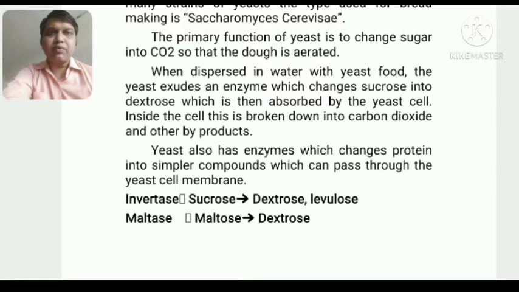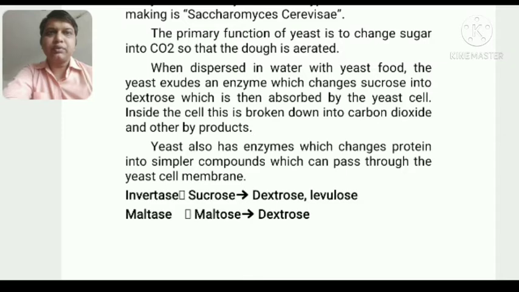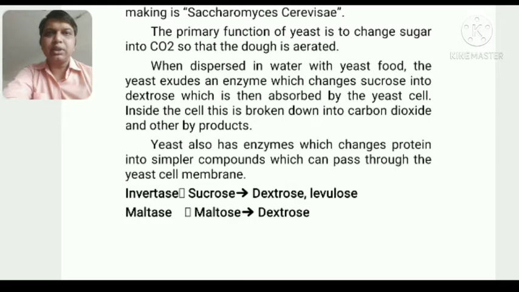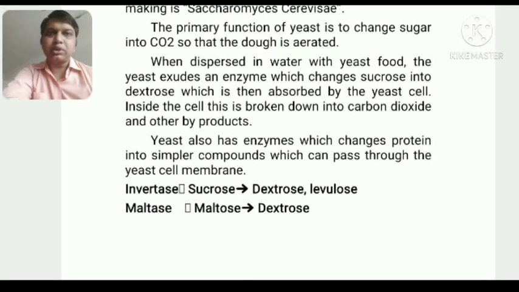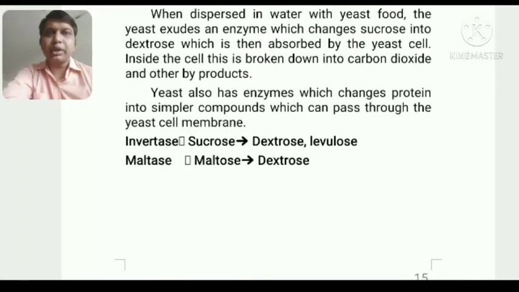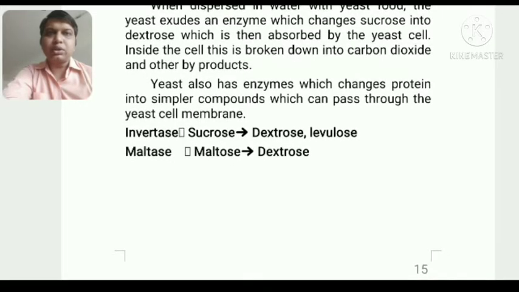When the yeast is mixed with the yeast food and dispersed into the water, this water goes to each and every part of the dough. The yeast exudes enzymes which change sucrose into dextrose, which is then absorbed by the yeast cell. Inside the cell, this is broken down into carbon dioxide and other byproducts. So here is the cycle of work done by the yeast: invertase acts on sucrose to give dextrose and levulose, and maltase acts on maltose to give dextrose. This is what they do.